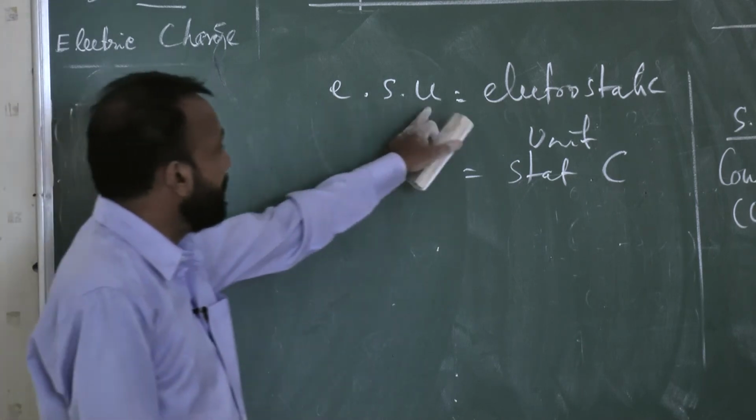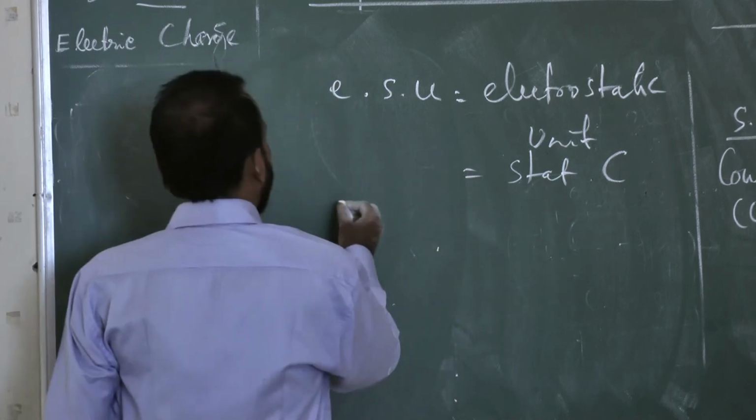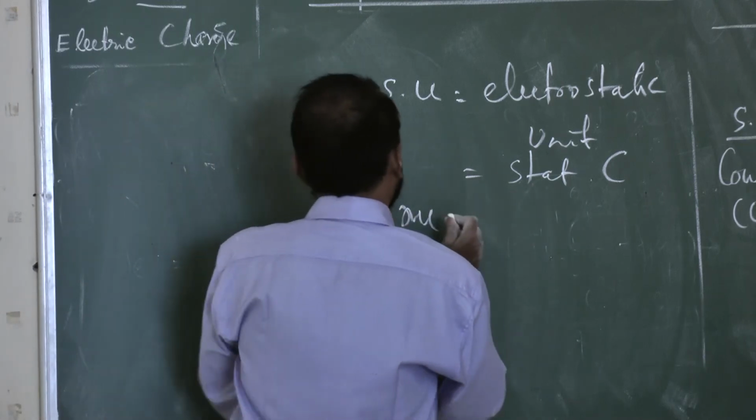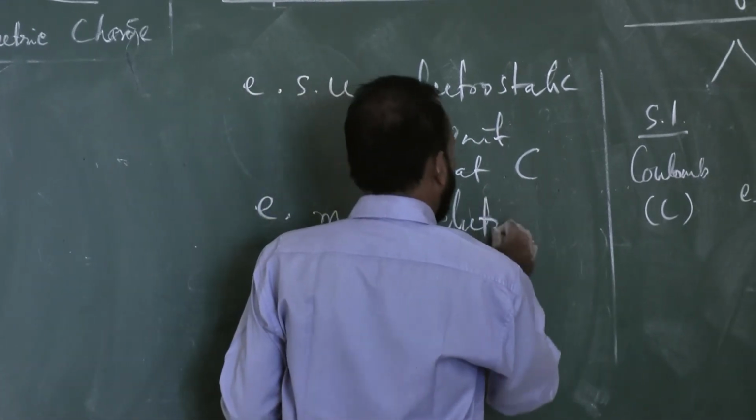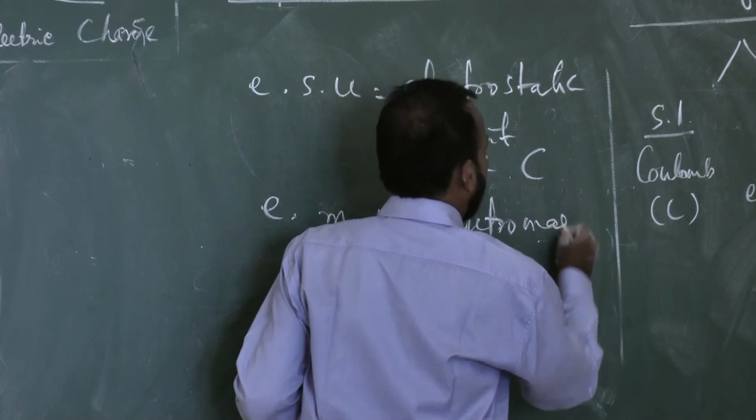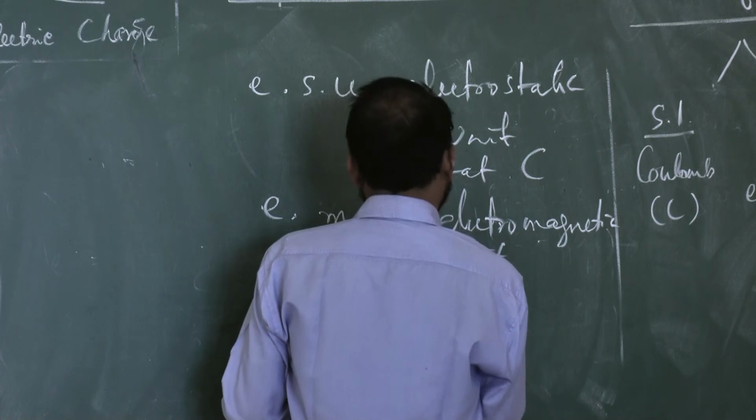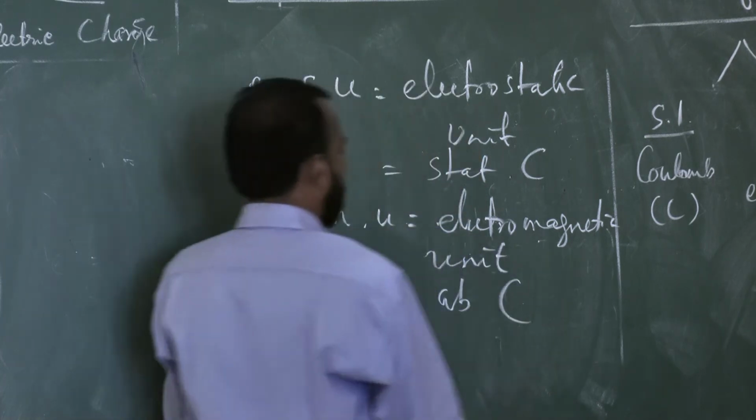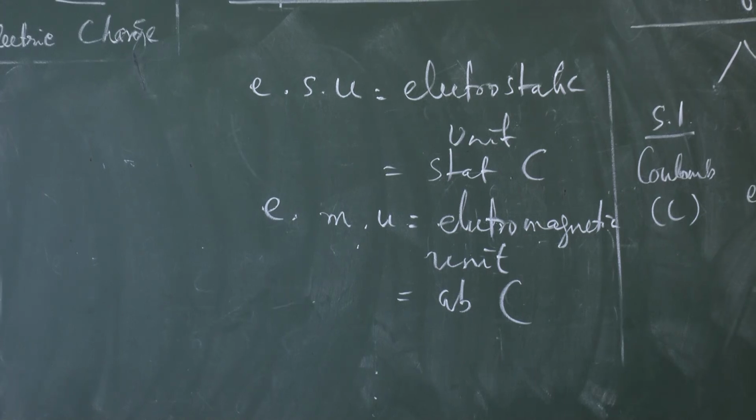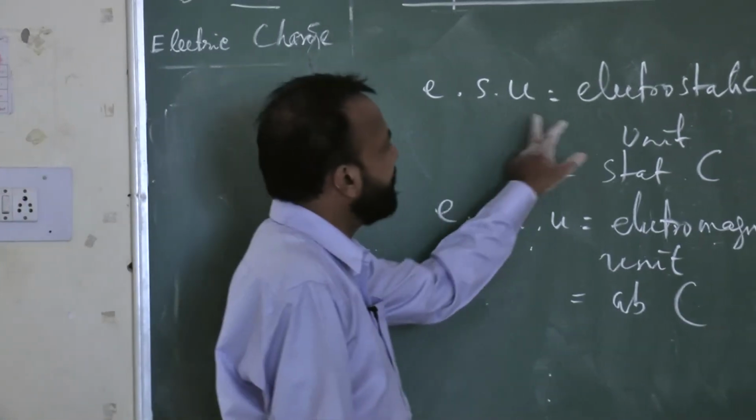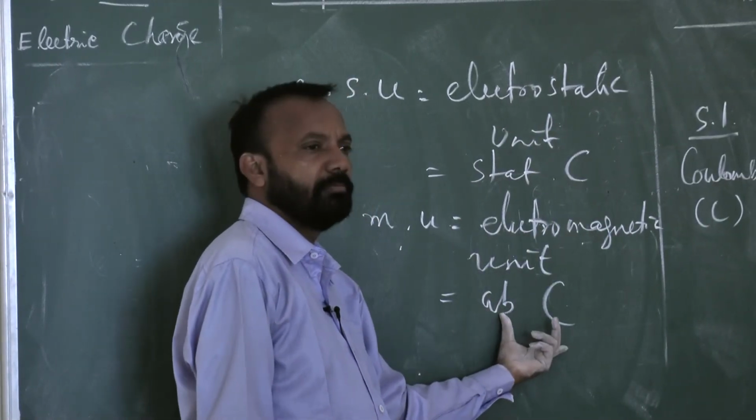That is ESU, the CGS unit of charge, called the statcoulomb. And EMU, the electromagnetic unit, is called the abcoulomb. So ESU, electrostatic unit, statcoulomb. EMU, electromagnetic unit, abcoulomb.